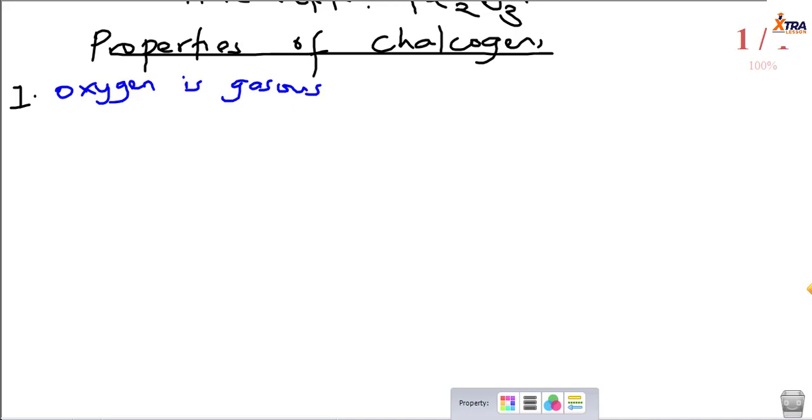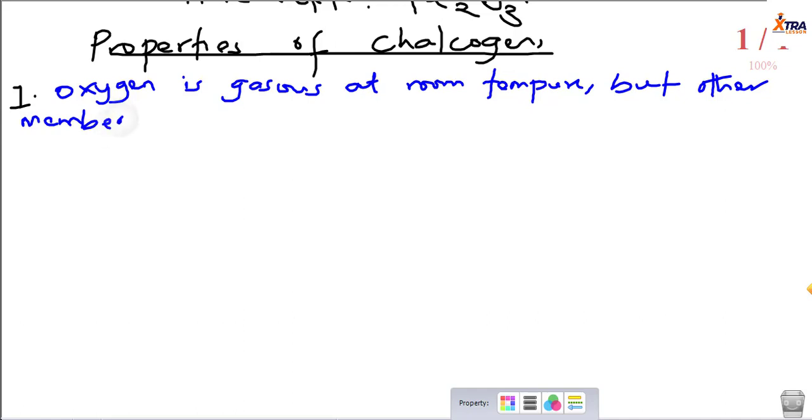Oxygen is gaseous at room temperature, but other members of this group are solids at room temperature. That's number one.